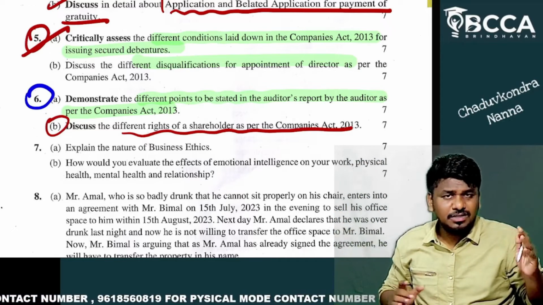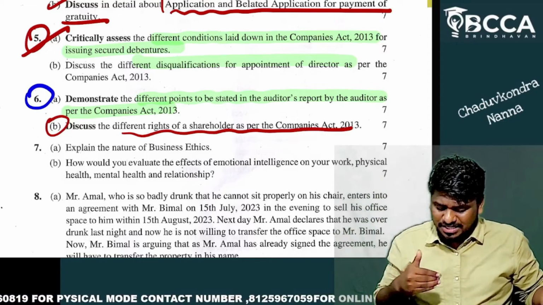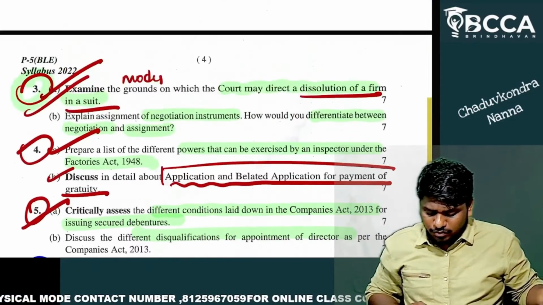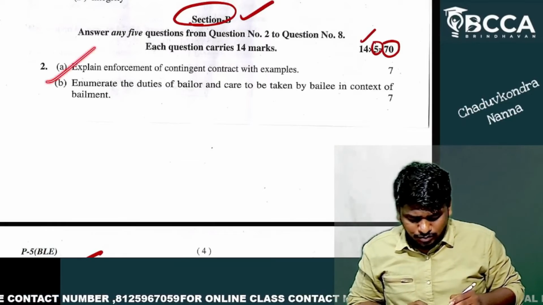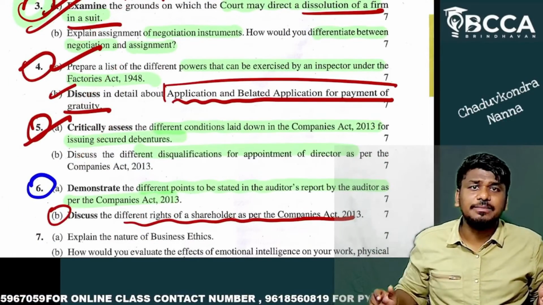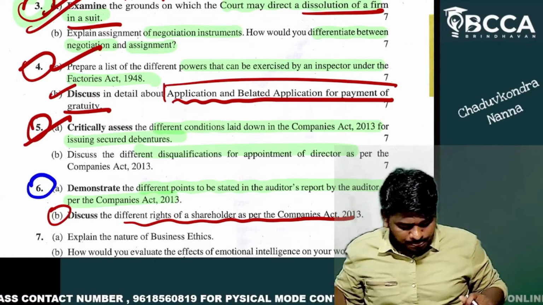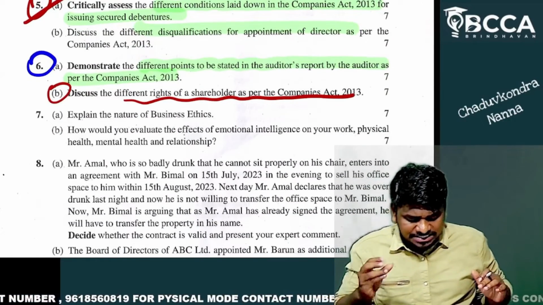The remaining questions are easier in every attempt. You can directly attempt these four questions from my perspective: 2, 3, 4, and 5. These questions can be attempted easily. The sixth question is relatively a bit tough. That's it. Okay, let's go to the seventh question.